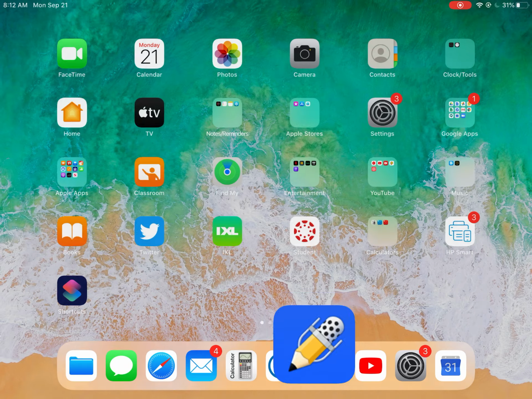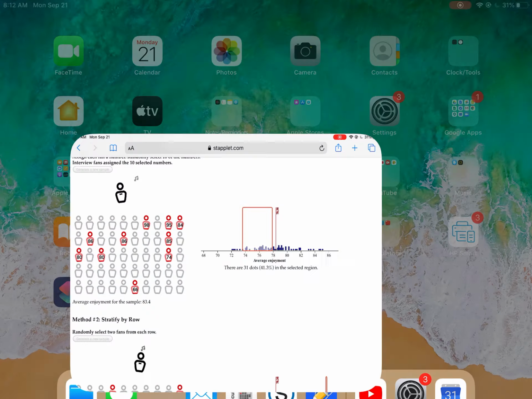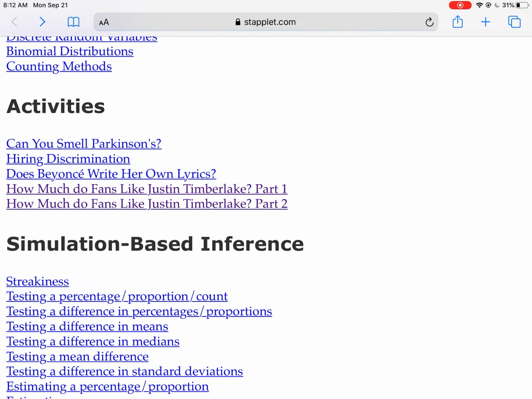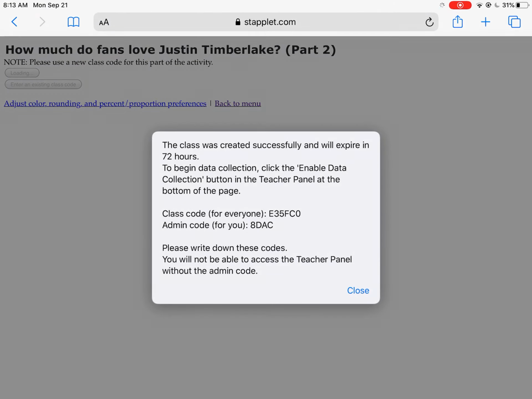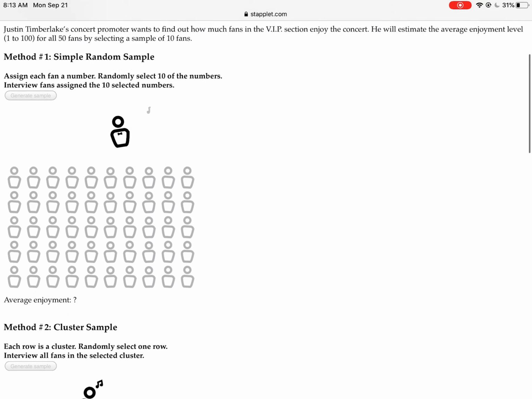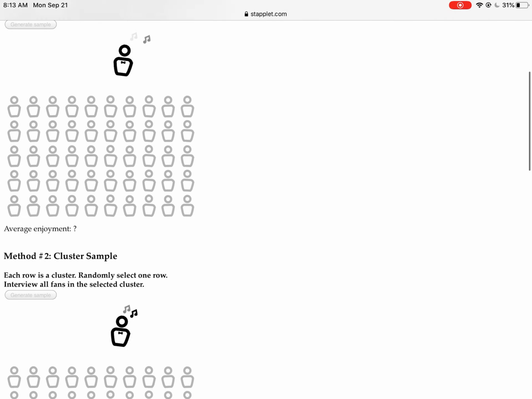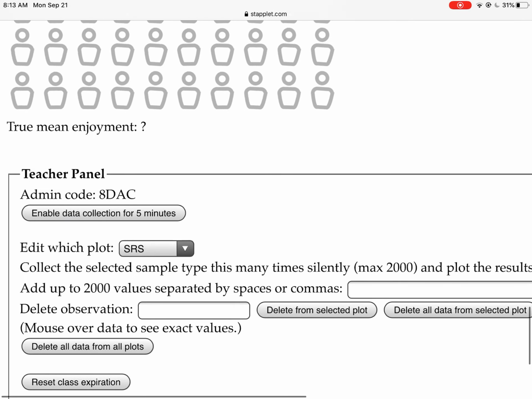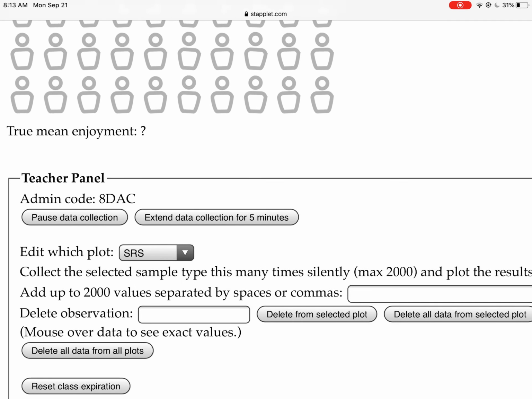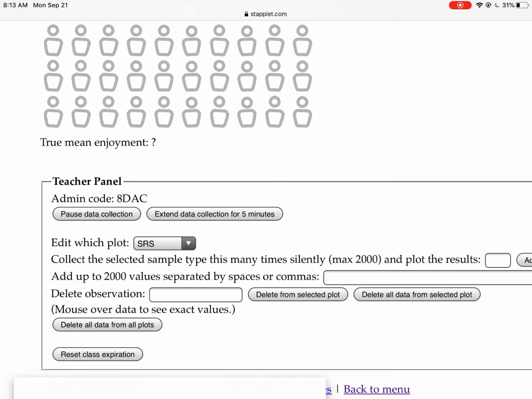Now, we're going to do one more part here because you'll notice that there is a part 2 on the website. How much do fans like Justin Timberlake part 2? You're going to do that too. Start a new code as a class teacher. You're going to pretend you're a teacher today. And now you're going to notice you can't do anything unless you go down below. You have to go down below. Enable data collection for 5 minutes. You can even do extend for 5 minutes.